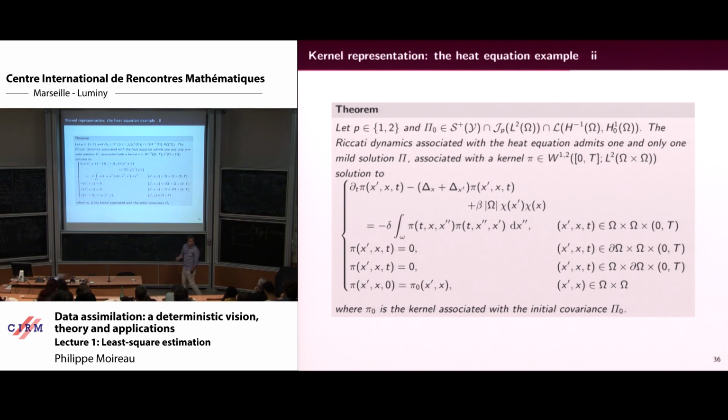If you look at Lions' book on control from '88, there is a very nice page where he gives very roughly the justification of the existence of this kind of kernel, and he says it would be nice to prove that this equation has a solution without relying on the Riccati operator. I never found any article on that. But you have a heat equation plus a Lipschitz nonlinearity. It could be done, but I didn't find any result on that.